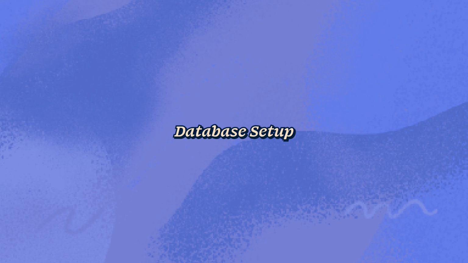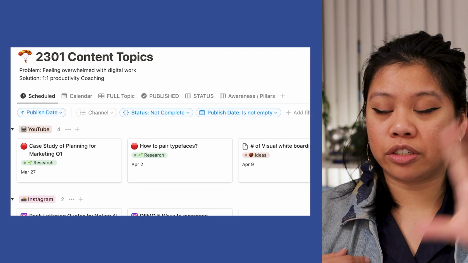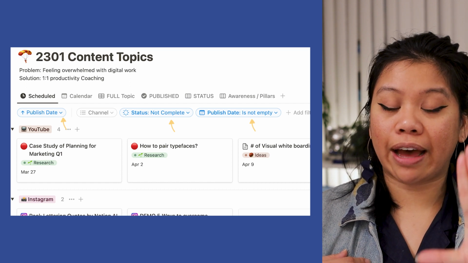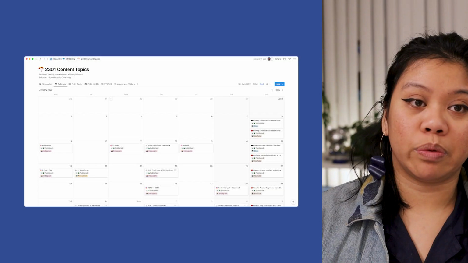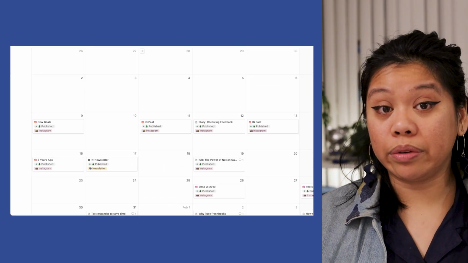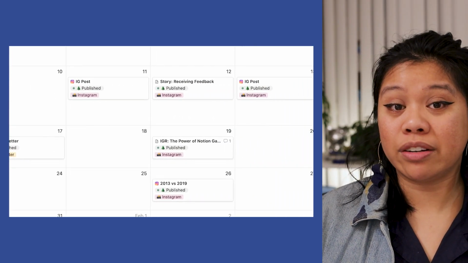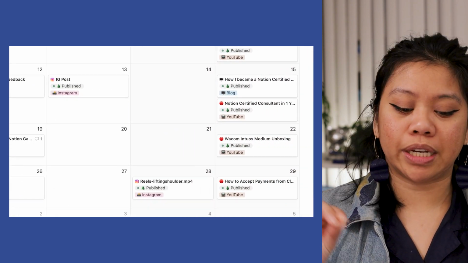The different views that I have in my Notion template include scheduled, which filters out only the items that have a published date. I also have a calendar to see all of the different pieces of content when they're scheduled to go out throughout all of my different channels, which I really love because it gives me the full context of what I am talking about in all of these different places.